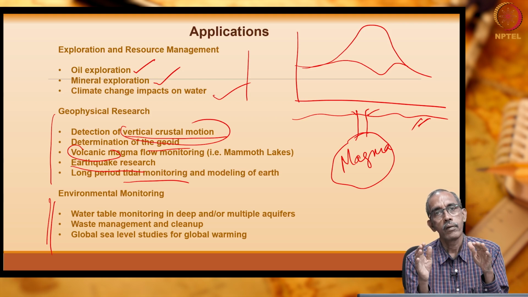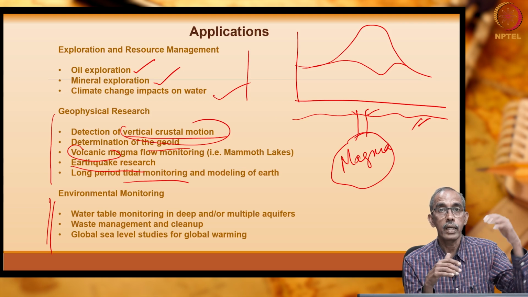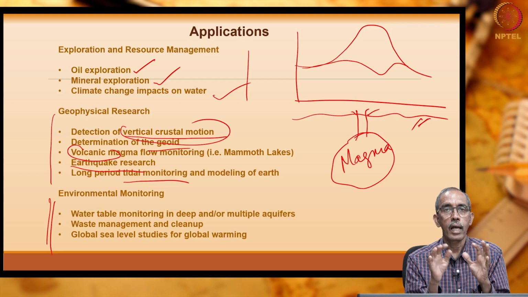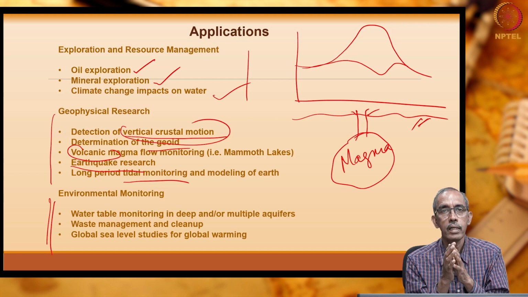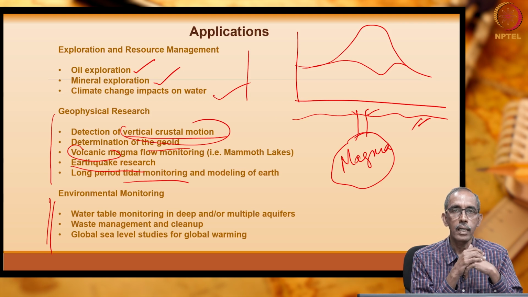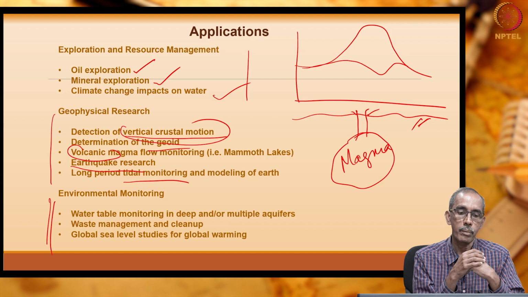Whether a landfill is located here, whether there is a buried, abandoned, old landfill, can be discriminated from the surrounding native rocks, as landfills will have comparatively less dense material than the native formation. Gravity methods are also used to understand sea level variations, and the melting ice mass in the polar region can also be picked up from gravity measurements.